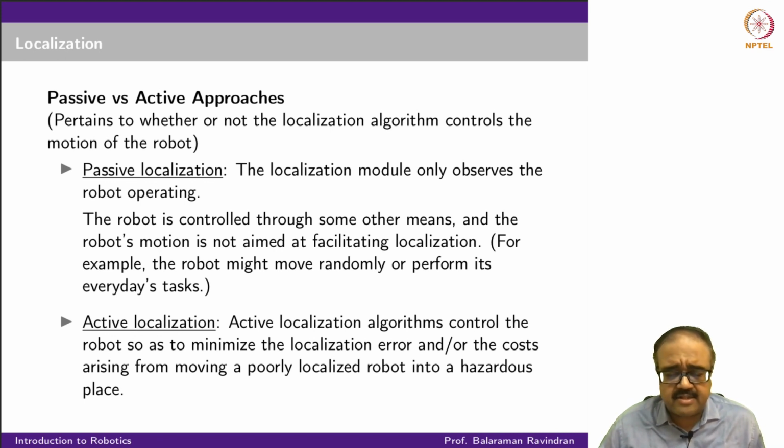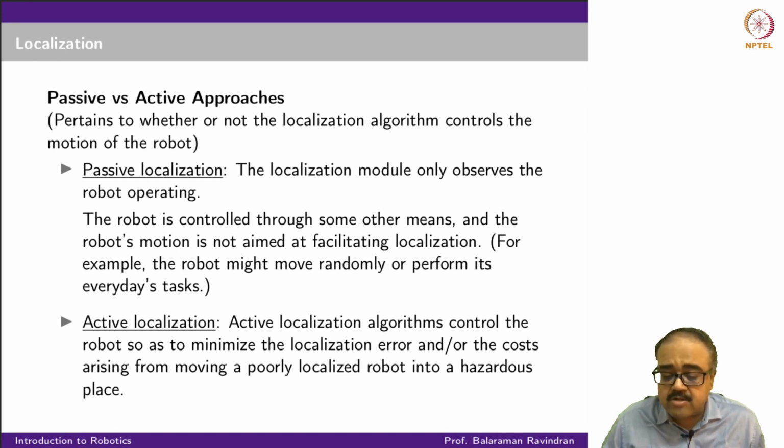So in passive localization, the localization module only observes what the robot is doing, and based on just these passive observations, it tries to estimate where in the map the robot is, right? So the robot could be just moving around randomly, waiting for some task to be assigned to it, or it could be just going around trying to perform its everyday task, right? Maybe it has to fetch some mail and deliver it, or whatever it is supposed to be doing in an office environment, or maybe in a factory shop environment. Whatever is the task that is assigned to it, the robot is trying to execute that task, right?